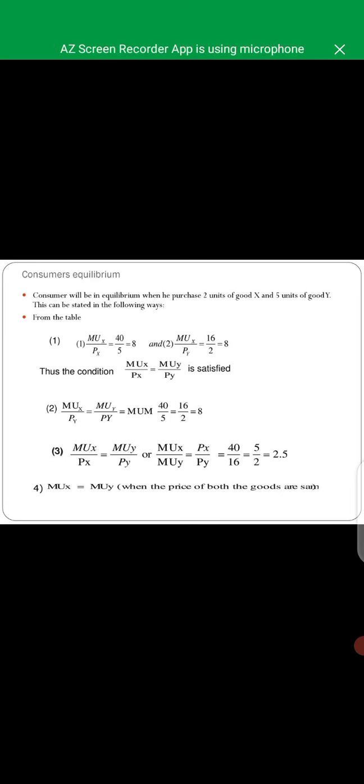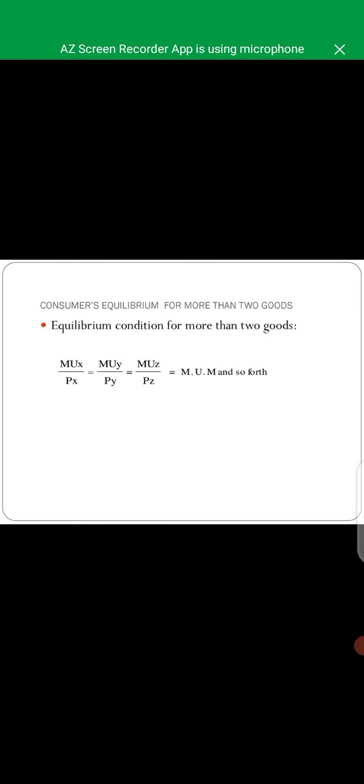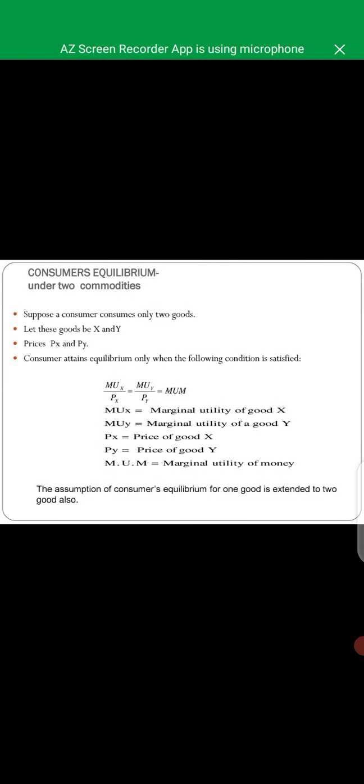So finally, it is concluded that a consumer consuming two commodities will be at equilibrium when he spends his limited income in a way that the ratio of marginal utility of the two commodities and their respective prices are equal, and marginal utility falls as consumption increases.